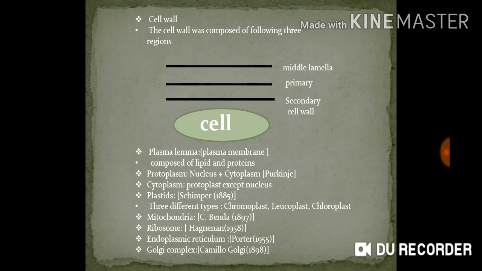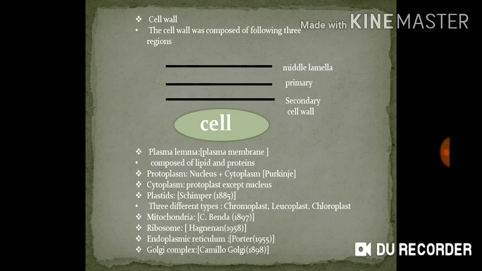Then next, endoplasmic reticulum. Endoplasmic reticulum was discovered by Porter and Thompson in 1945, and the term was given by Porter in 1953. There are different functions of the endoplasmic reticulum. It forms a skeletal framework within the cytoplasm, and biosynthesis of fatty acid and phospholipids takes place in the endoplasmic reticulum. There are two types of endoplasmic reticulum. They are rough endoplasmic reticulum and smooth endoplasmic reticulum.